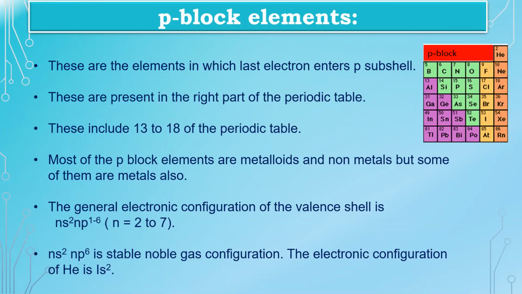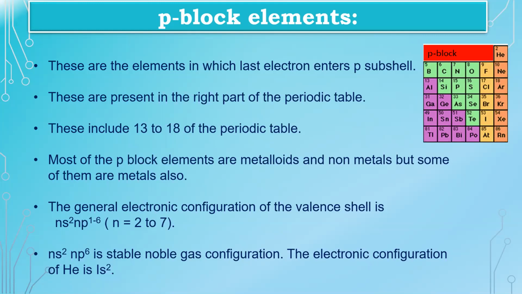If the last electron enters the p subshell, those elements come under the P block elements. The groups present in the P block are groups 13 to 18 of the periodic table.